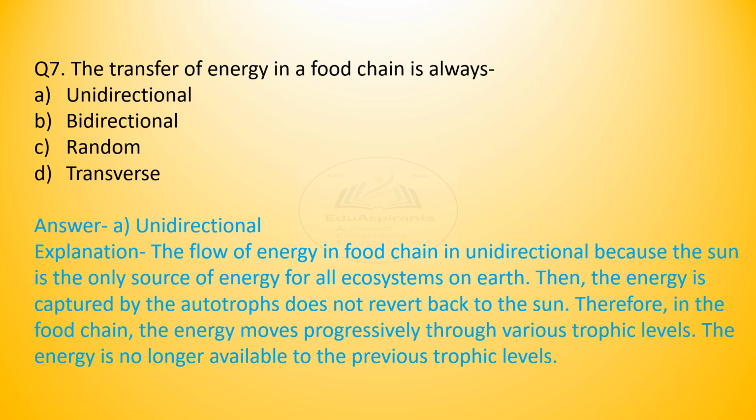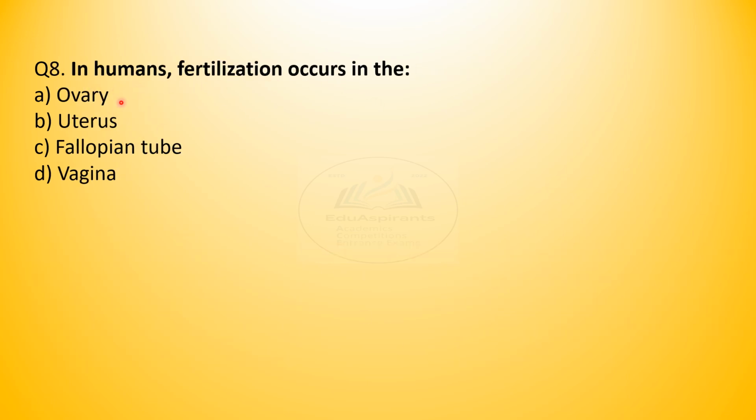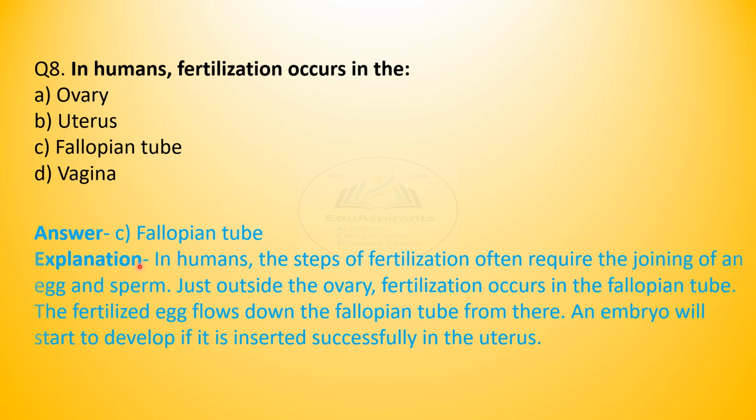Any doubts? Next question. In humans, fertilization occurs in the ovary, uterus, fallopian tube, or vagina. You must have marked it correct. Let us see. Answer is C, fallopian tube.